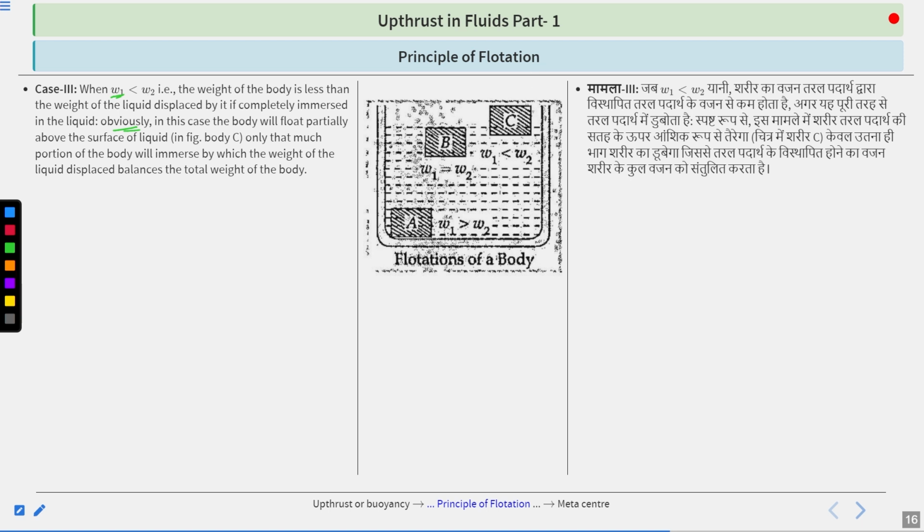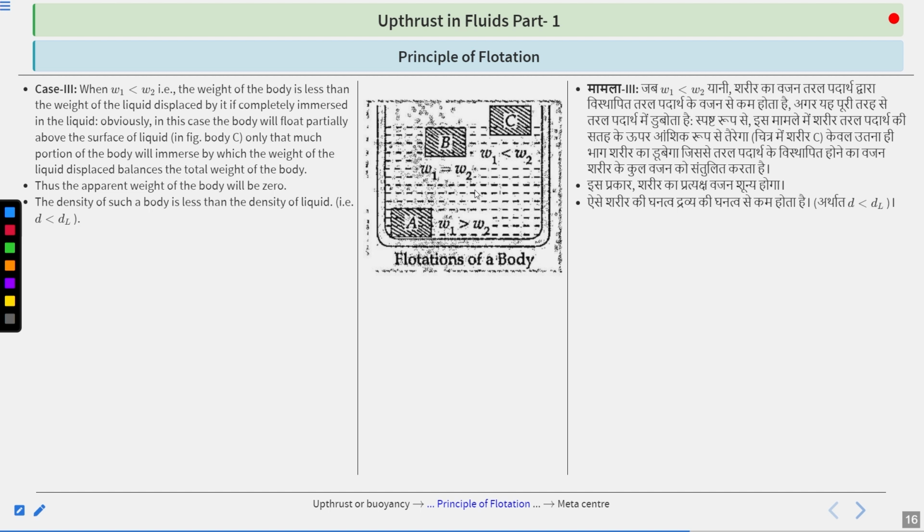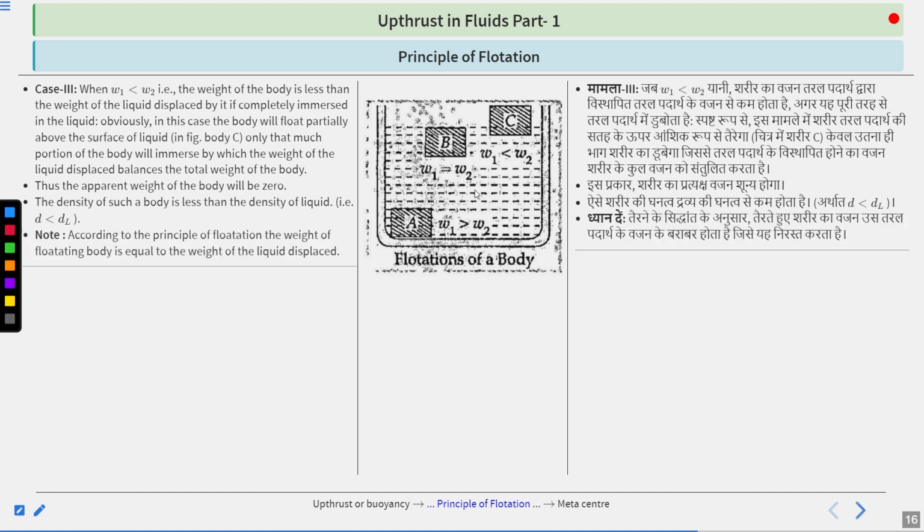So here you can look at it. Here you can say it is the water surface. Only some portion of the body is inside the water and the maximum portion is outside the water. Why? Because the weight of the body is lesser than the weight of the displaced liquid. Thus the apparent weight of the body will be 0. The density of such a body is less than the density of liquid.